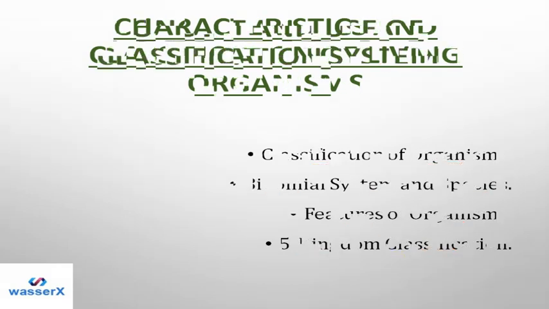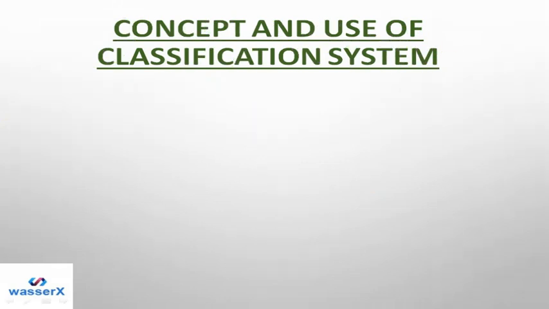So let's start. First let's try to understand what the concept of classification is and why we are using this classification system. In simple words, there are many different types of organisms living on the earth, right? These organisms are of different types. If we talk about them as a whole, they can be unicellular and multicellular. All these organisms are of different types. Their body organization is wholly different.